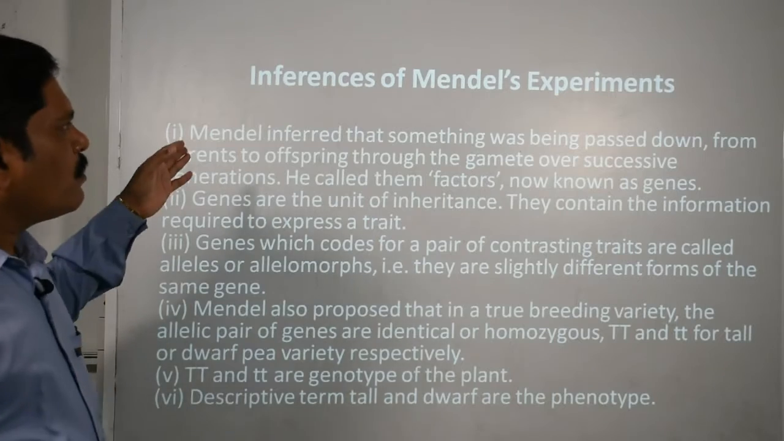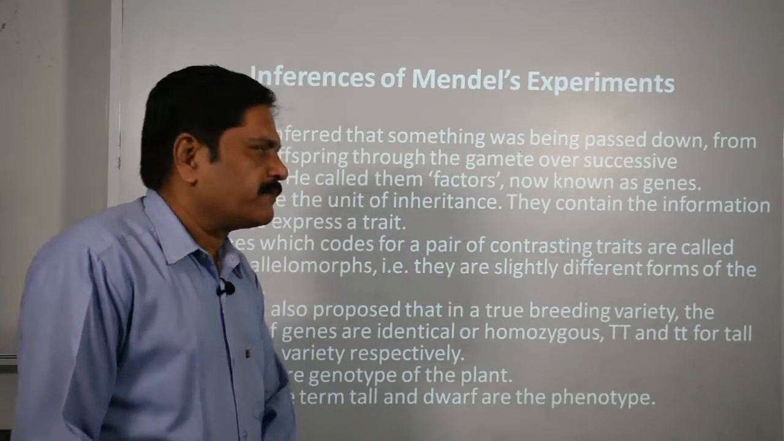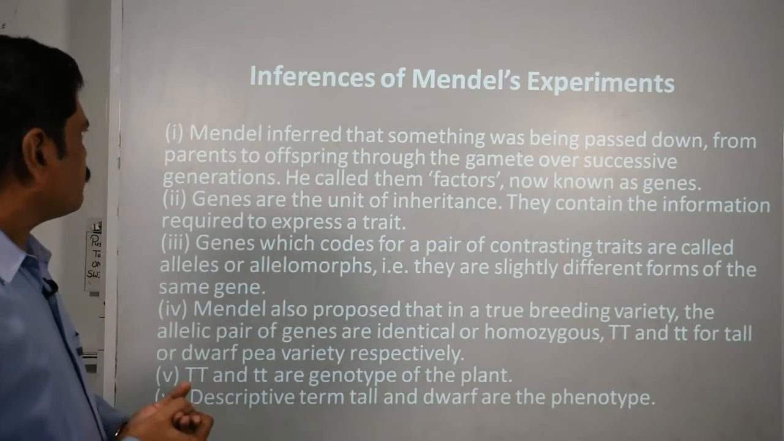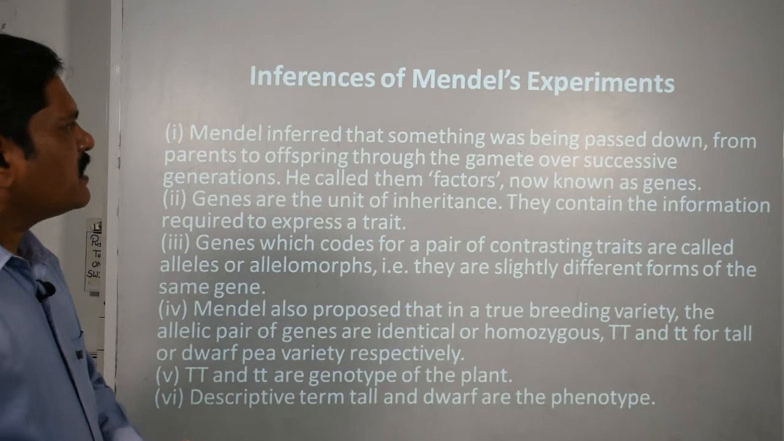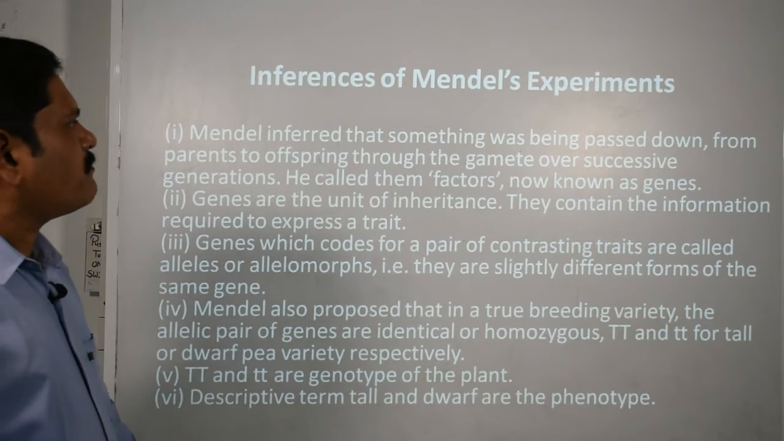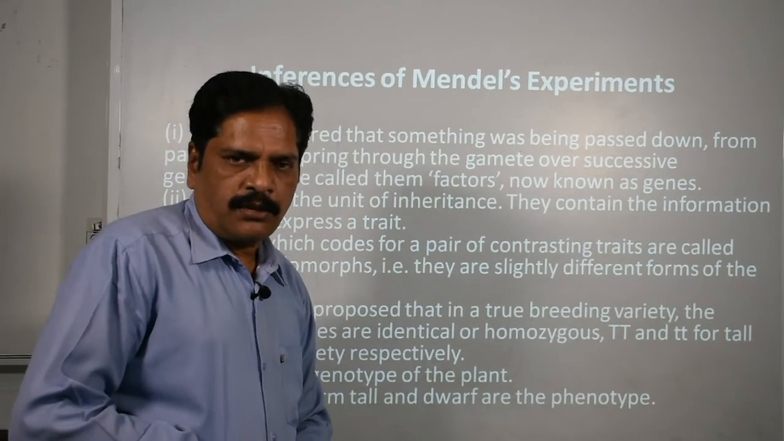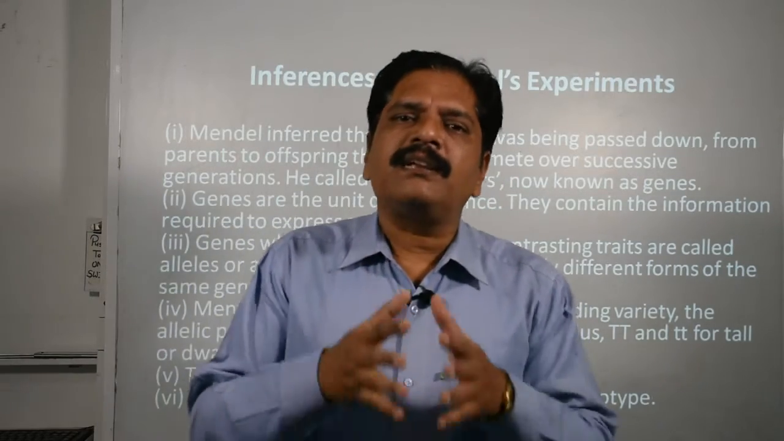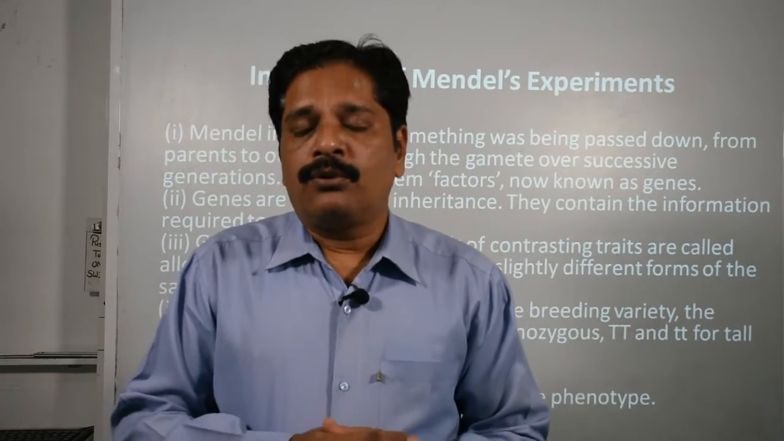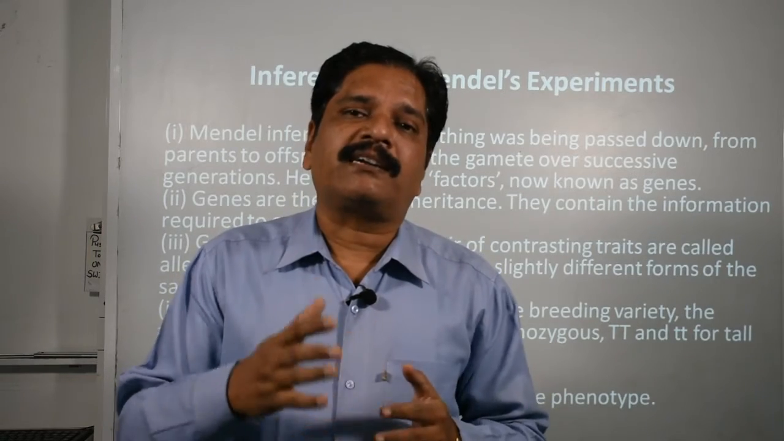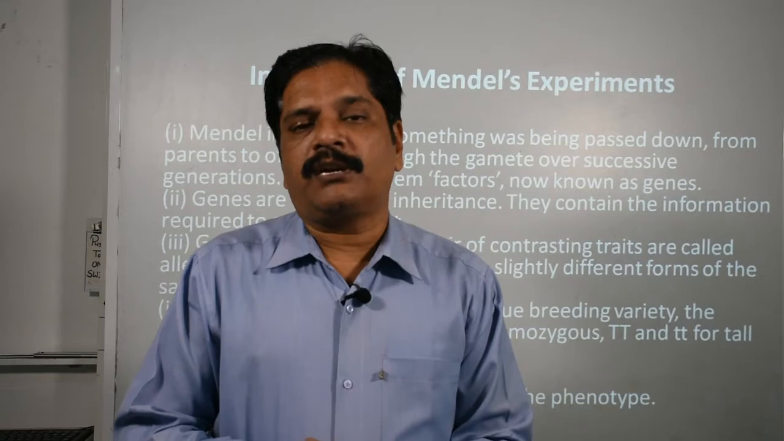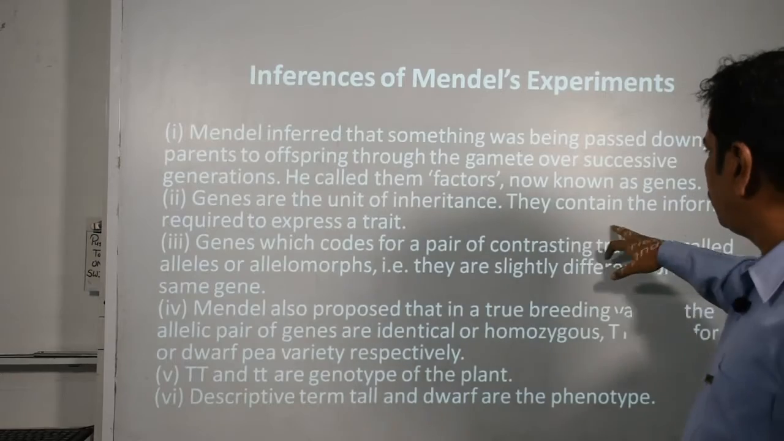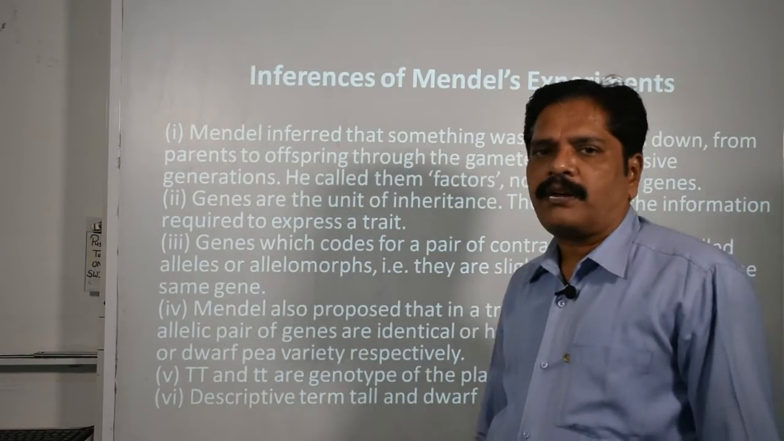Clear? Now, what is the inference from Mendel's experiments? First of all, Mendel inferred that something was being passed down from parents to offspring through the gametes over successive generations, and he called them factors, now known as genes. So from his observation he concluded that something is present inside the individual which is responsible for carrying this character from one generation to the next, and at that time he called it a factor. And in modern inheritance, genes contain the information required to express a trait.